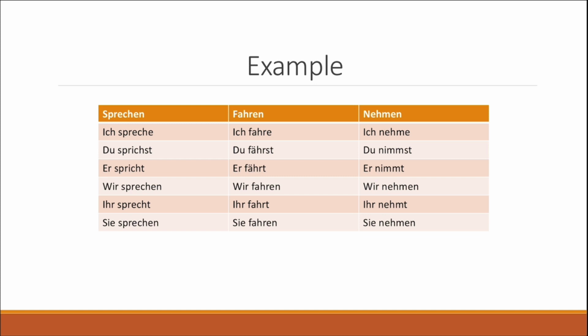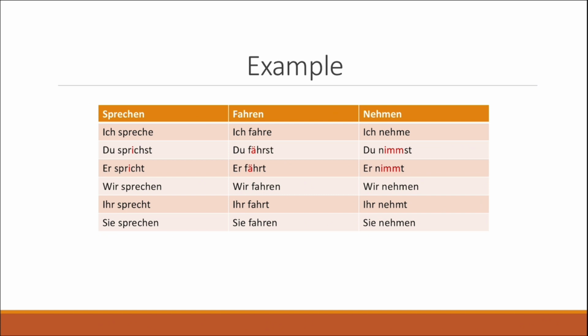Now let's have a look at this table and try to find out what is kind of special from the conjugation of these verbs, or what is something that changes in comparison to the other persons. Now, if you observe long enough, you can see that the second singular person and the third singular person kind of have a change in the vowel of the root of the word.